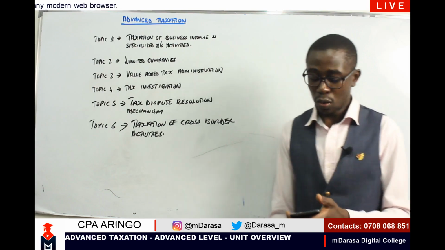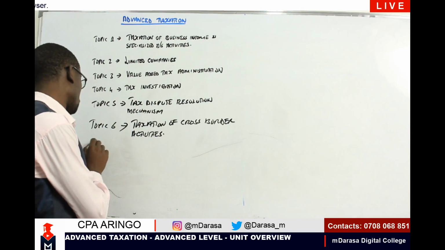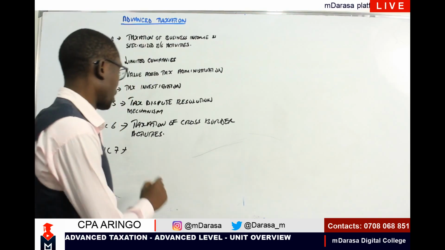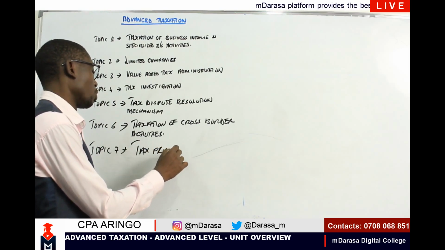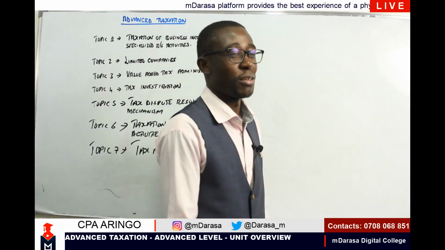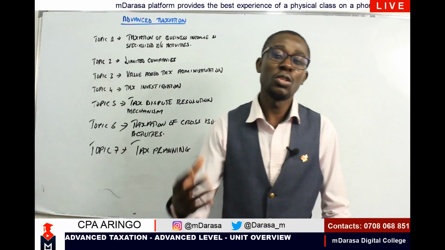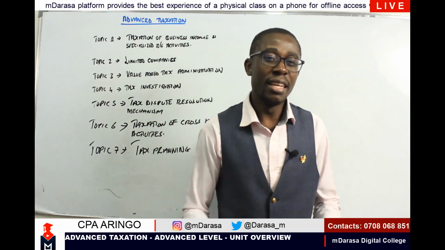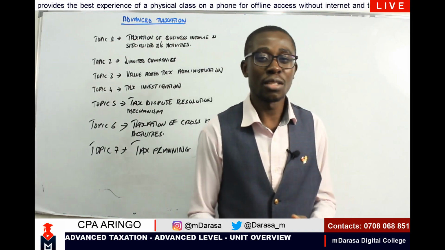Then, of course, looking at topic number 7, what we will be expected to cover under topic number 7 is tax planning. A very interesting topic, tax planning. At this point, I know the majority of us will always want to reduce the tax that we are paying, right? So what are the best ways which are legal that you're going to use to reduce your tax liability, either as an individual or as a company?